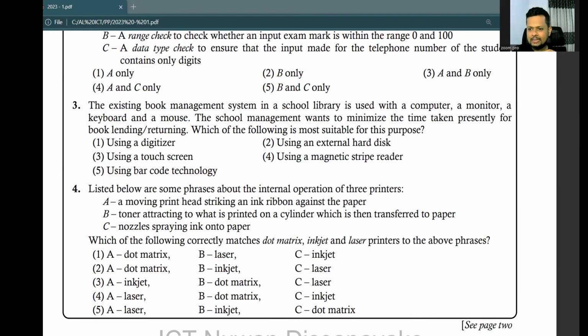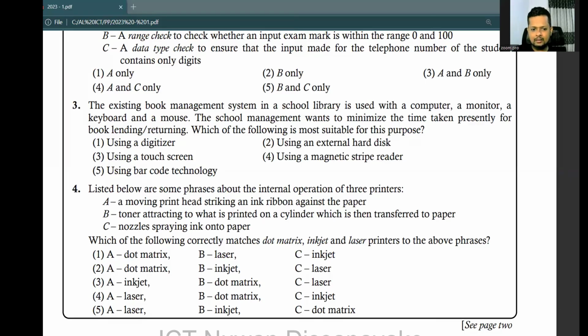There's no use of a drawing pad for this kind of situation. At the moment I'm using a digitizer to draw things on the PDF, so you can see. So using an external hard disk. No, an external hard disk won't help to increase the efficiency. Using a touch screen.